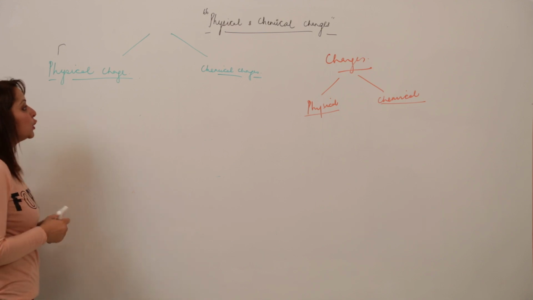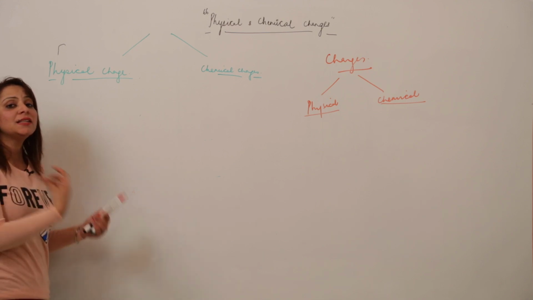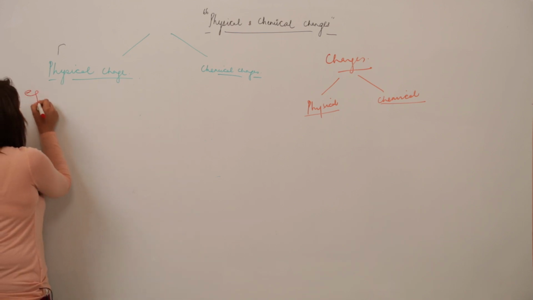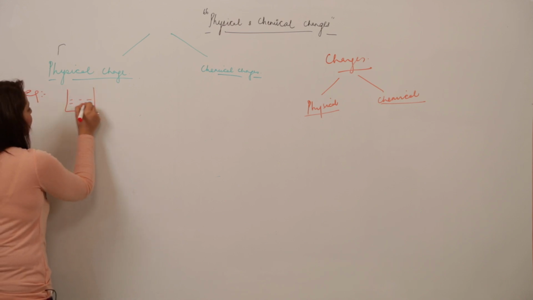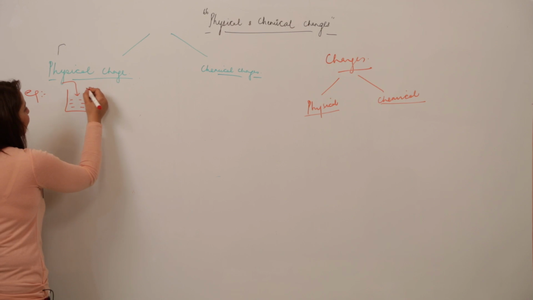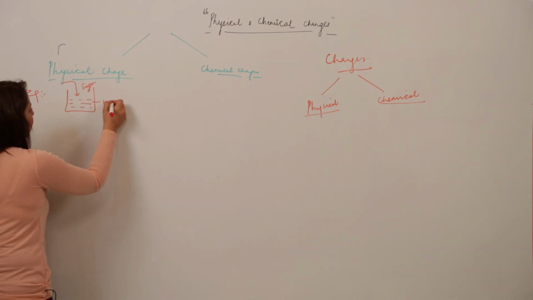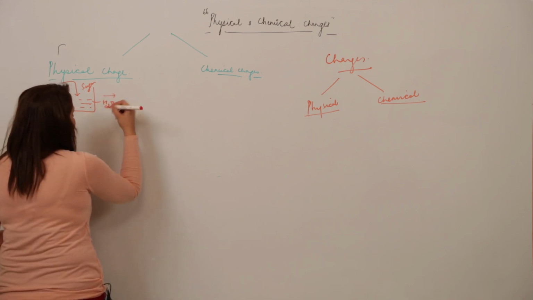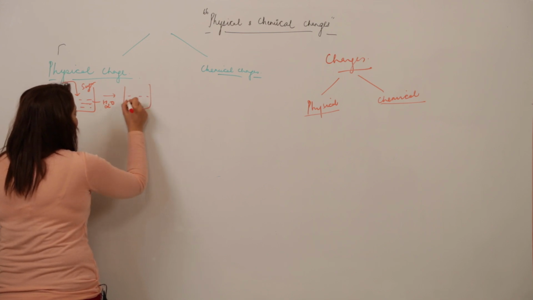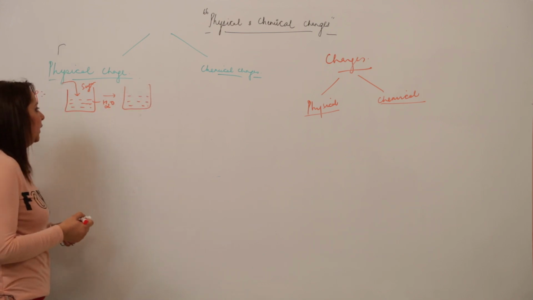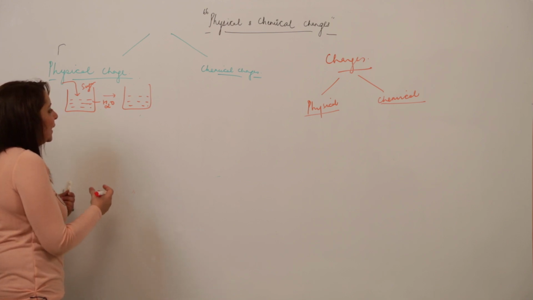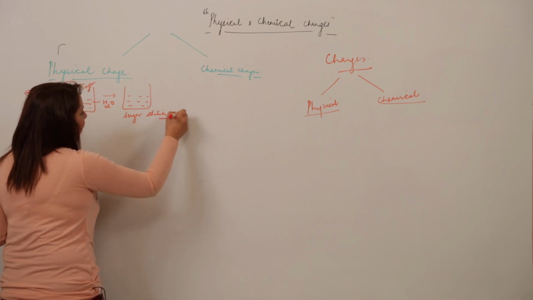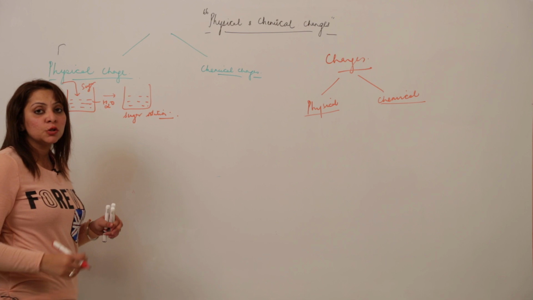Now what is it exactly? I am taking an example so that you will understand these changes in a better way. I have taken a beaker filled with water and I am adding a spoon of sugar to it and stirring it. After a few minutes you will see a solution which is no longer the neutral one. Now it has become a sugar solution and it will taste sweet.